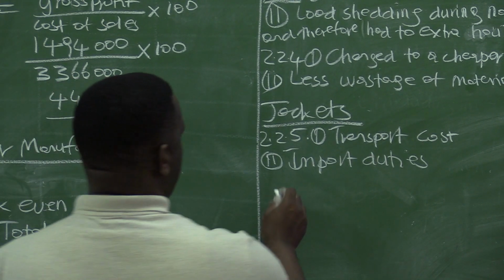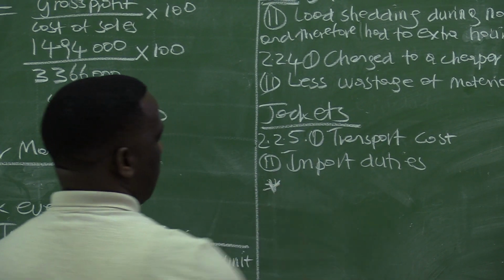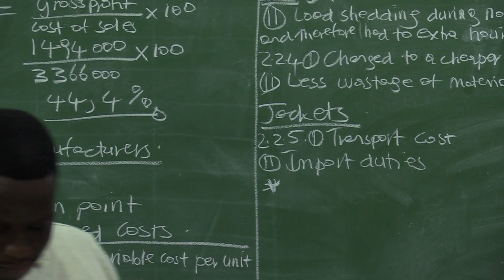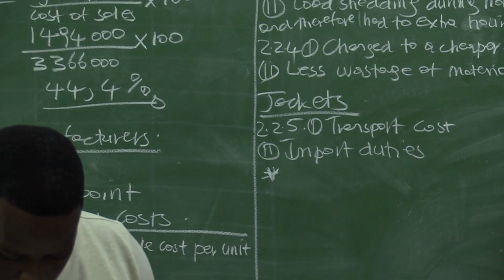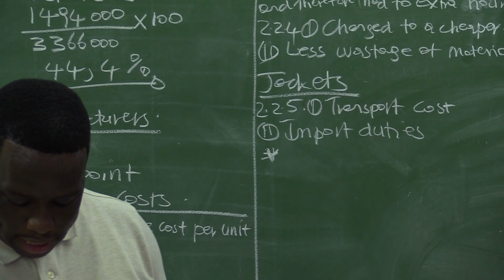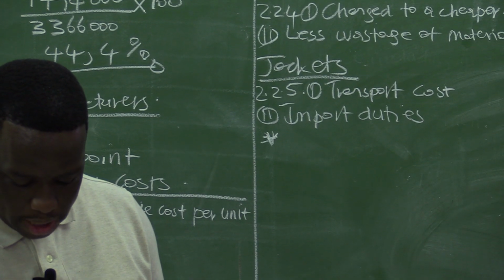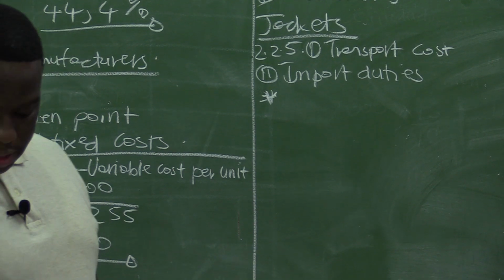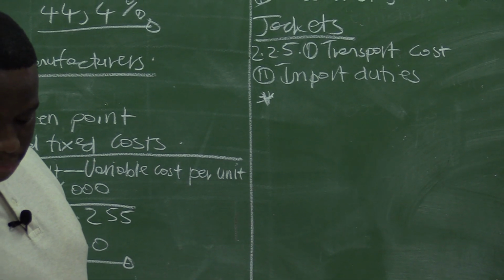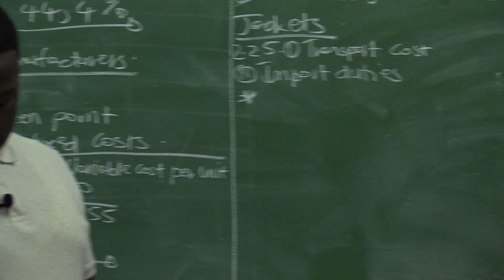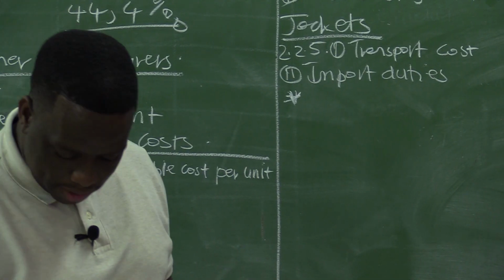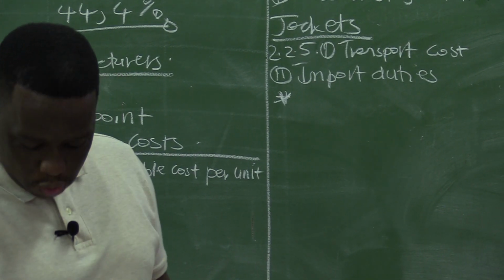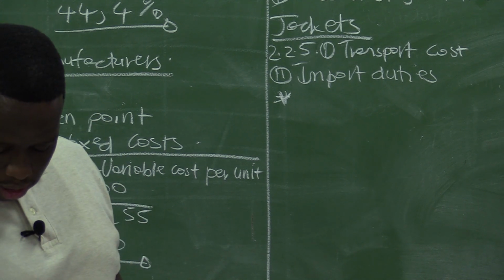Provide figures. That is still 2.2.5. We are then asked to provide figures to prove that Taylor was correct about the effect of this decision would have on the cost of jackets. Taylor was saying that if we are importing leather, the material cost will be high. And then let us then provide figures. Let's go to the material cost.